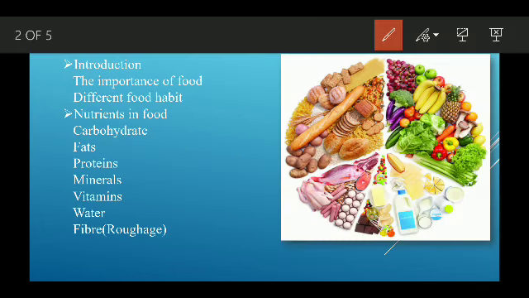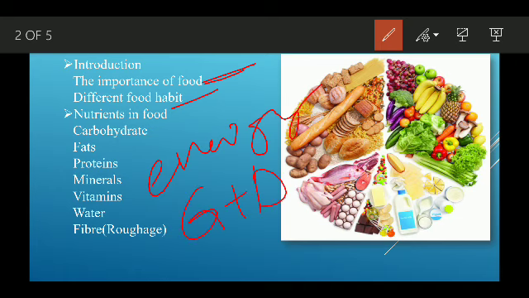So in the previous chapter we learned the importance of food and different food habits. In the importance of food we learned that food is required for energy, for growth and development, and to fight against disease.